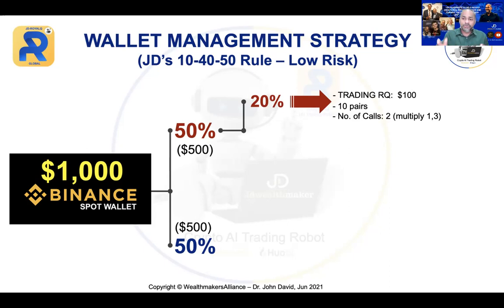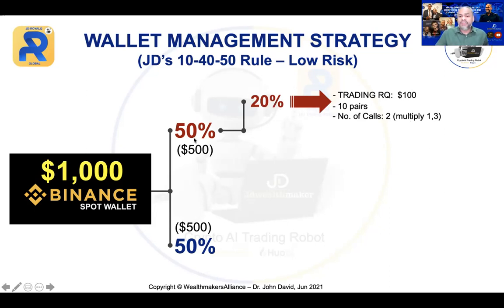So if I'm going to trade one pair, which is $10, how many pairs can I trade with $100? 10 pairs. And my strategy here is the number of calls will be 2, multiplied by 1 and 3. Just stay with me. I will explain what that is all about. So now that is the first portion.